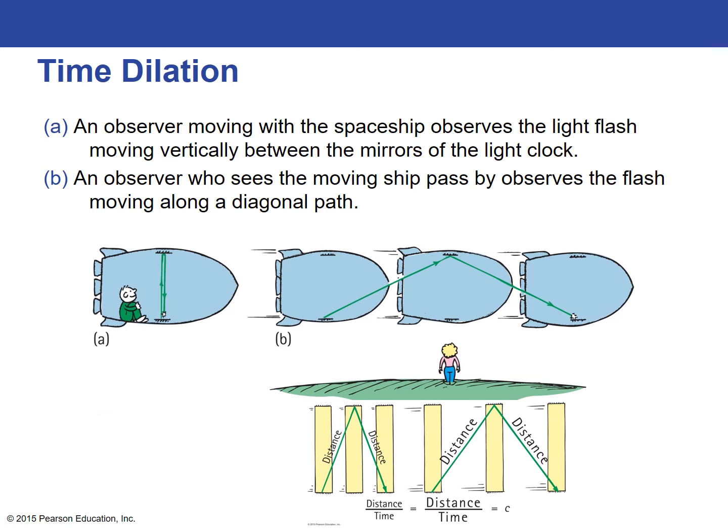In the picture on the right, they're seeing the light move over a longer distance because the spaceship is moving, and it's taking a longer time. So the same event is taking less time for the person on the left and more time for the person on the right. So when we talk about time dilation, the same event can take different amounts of time depending on where you are observing the light from.